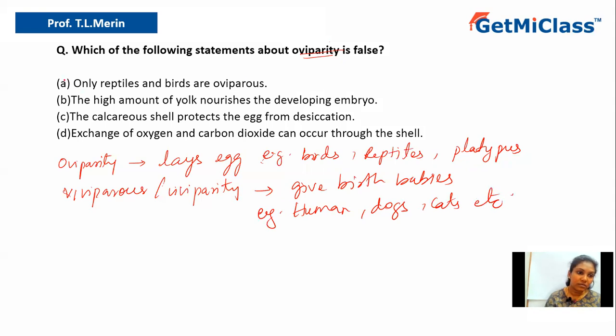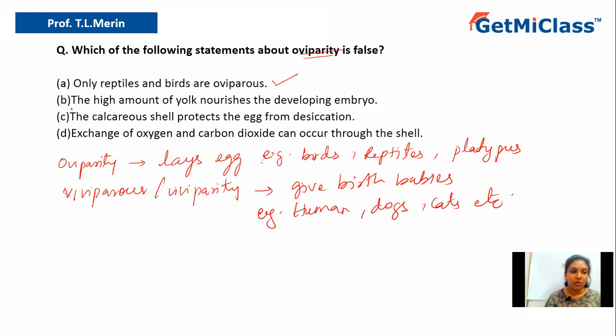Now let us look into the question again. It says, which of the following statements about oviparity is false? Option A says only reptiles and birds are oviparous, which is wrong because I have told you there are certain mammals, for example, the platypus. Till now, platypus have been found to be the mammal which lays eggs, and hence option A is the incorrect statement, or a false statement. So that should be the right answer for our question, because not only reptiles and birds, even the platypus, which is a mammal, lays eggs.